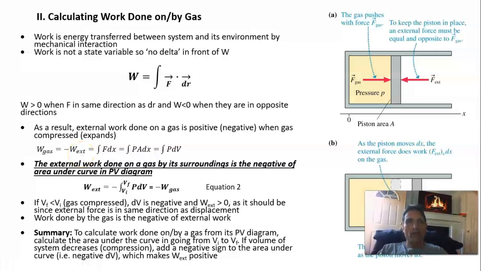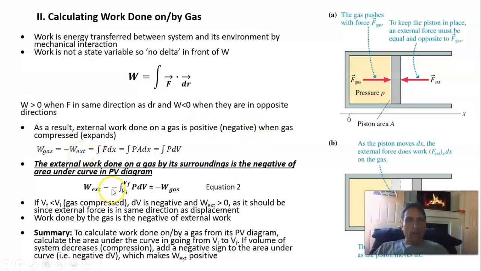And so now we have a new expression: the external work done on the gas by its surroundings is equal to the negative of the area under the pressure-volume curve, the PV diagram, in going from initial volume to the final volume.